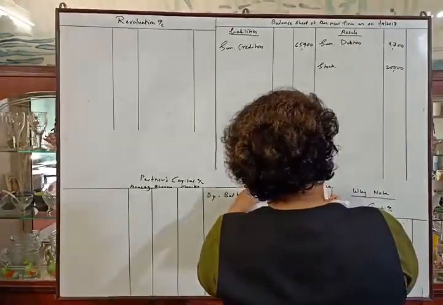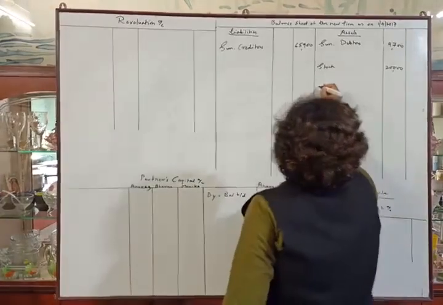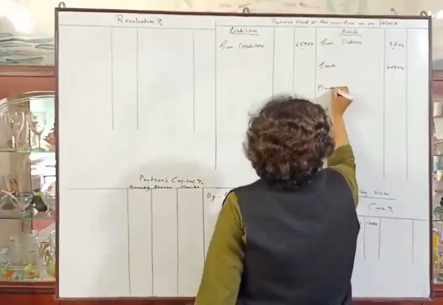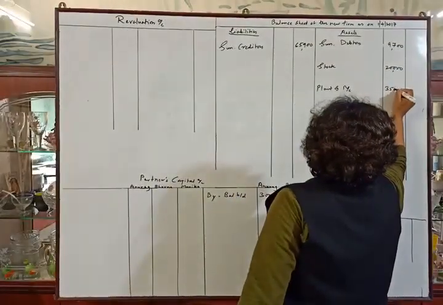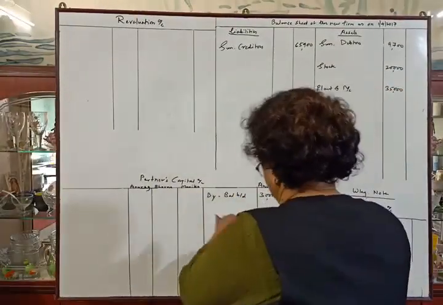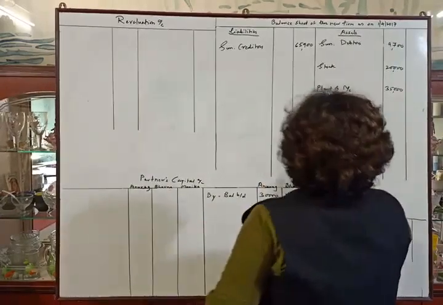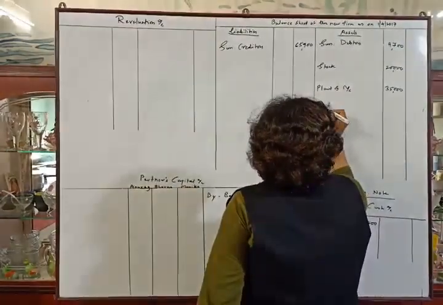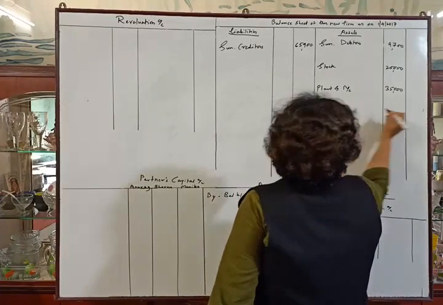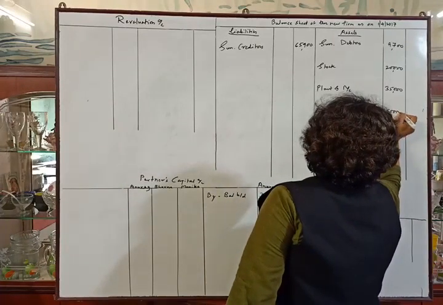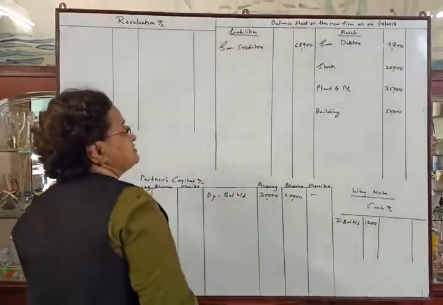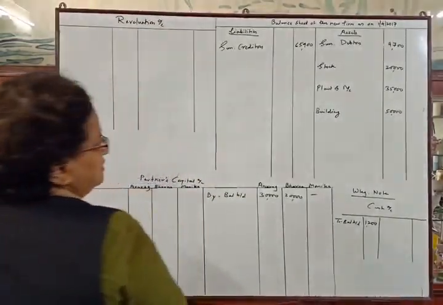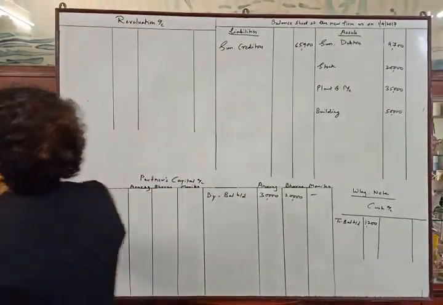Then plant and machinery 35,000. Then building 50,000. Amounts are in the inner column because there are adjustments on these items. We have completed the posting of balance sheet.